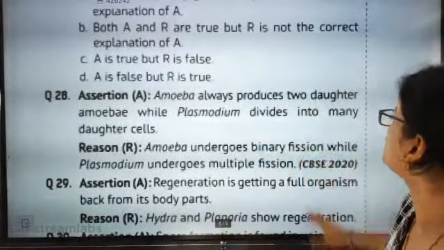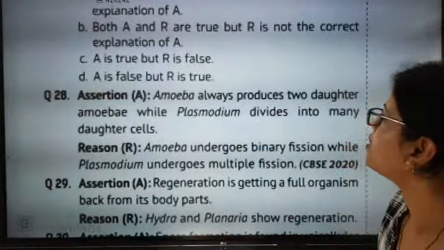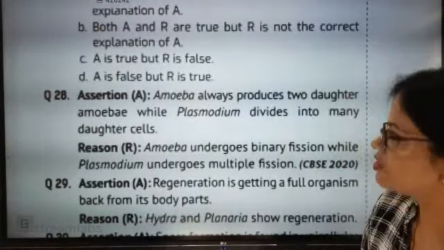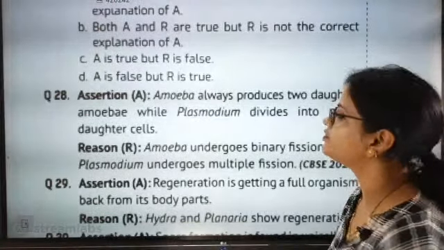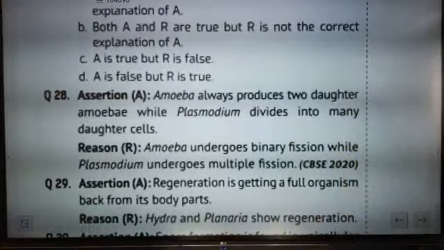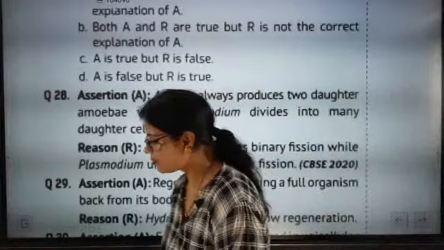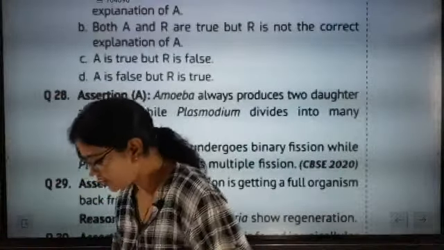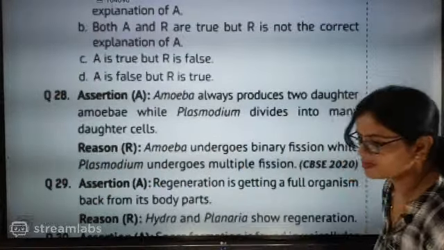Amoeba always produces two daughter amoeba while plasmodium divides into many daughter cells. Amoeba undergoes binary fission, plasmodium undergoes multiple fission. This is a CBSE 2020 question. Question number 28. Think about it. What can be the answer?